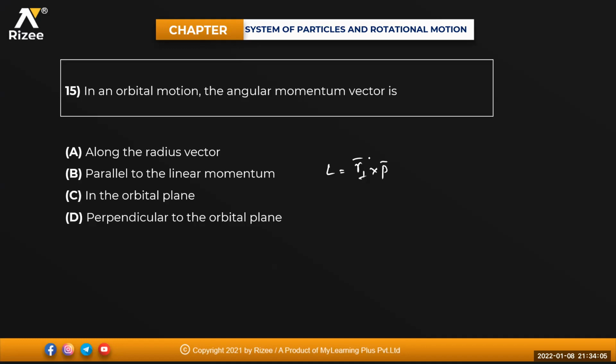In an orbital motion, the angular momentum vector, in circular motion, is something like this. Okay, and this is your charged particle. So this is your momentum m into v, and this is your perpendicular distance, with an angle of 90 degrees. So it is L bar equals R bar cross P bar. Obviously it is perpendicular to the orbital plane.